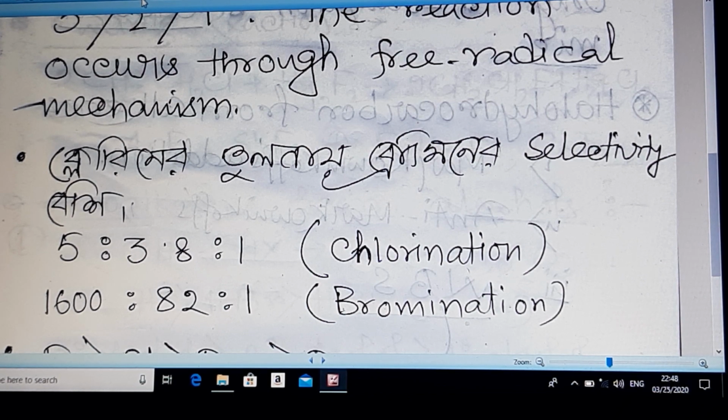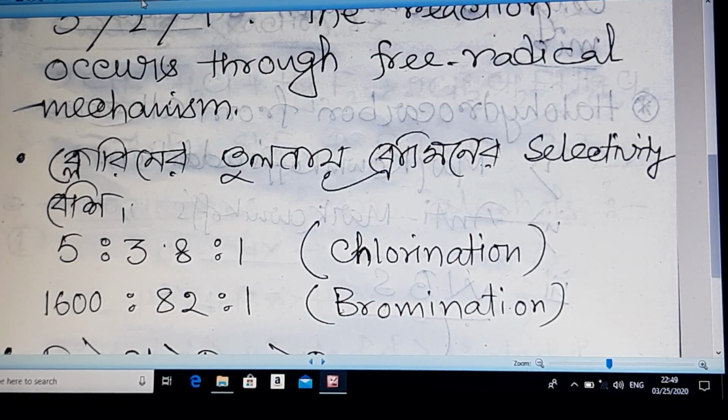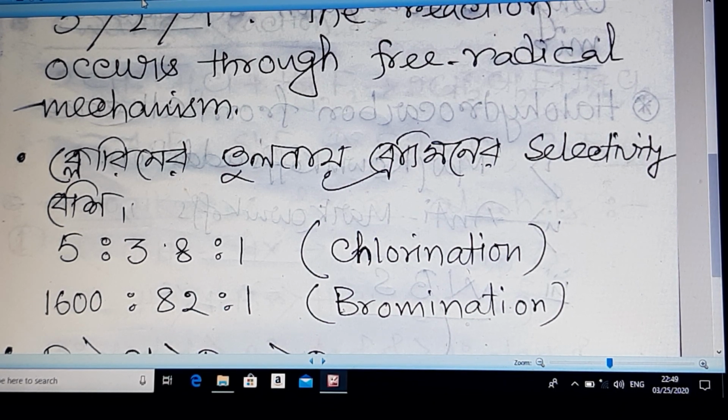That means most of the products will be 3-degree bromoalkane. Can you imagine, if 100 gram is the product, 3-degree bromoalkane is approximately 20 times the 2-degree bromoalkane? I am assuming that 1-degree bromoalkane is not going to be produced, as its ratio is very small compared to that of 3-degree and 2-degree. If only 2-degree and 3-degree bromoalkane are produced, can you imagine, 20 times?